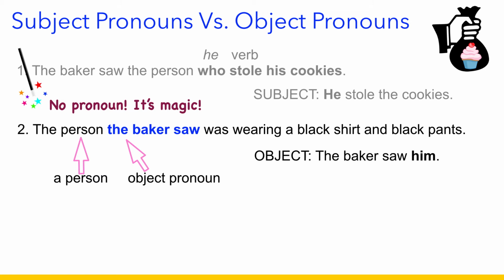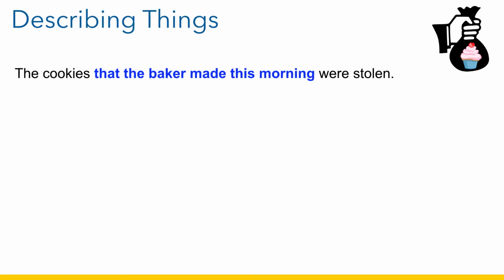Okay, let's move on to an example of an adjective clause that describes a thing. Cookies are a thing. The cookies that the baker made this morning were stolen. Now you know how to identify whether the pronoun in this adjective clause is an object or a subject.